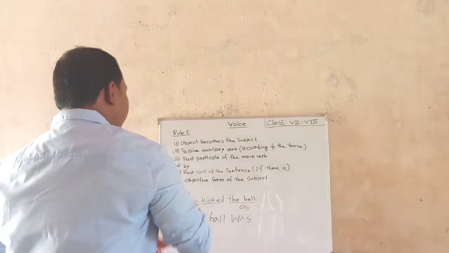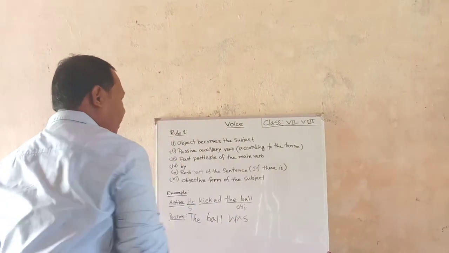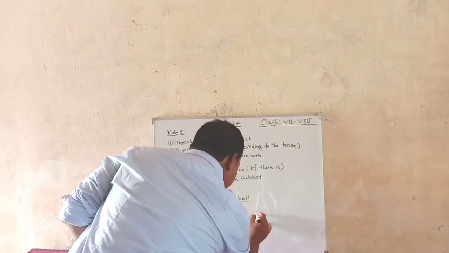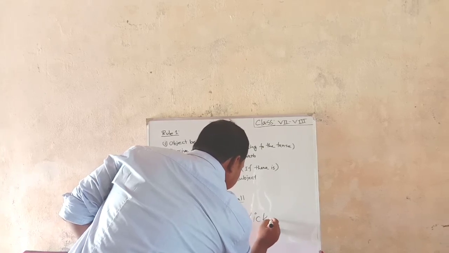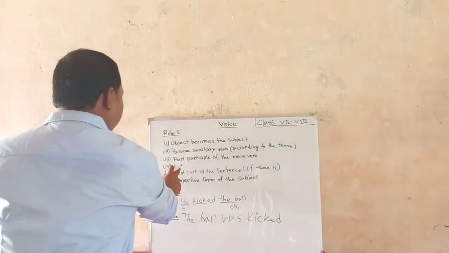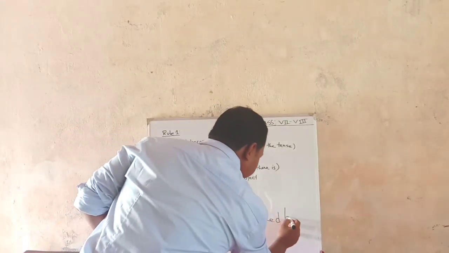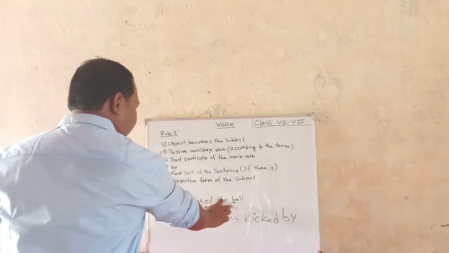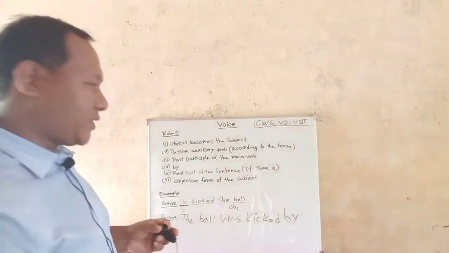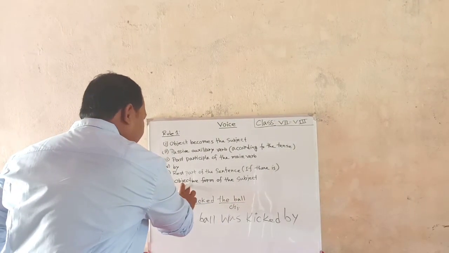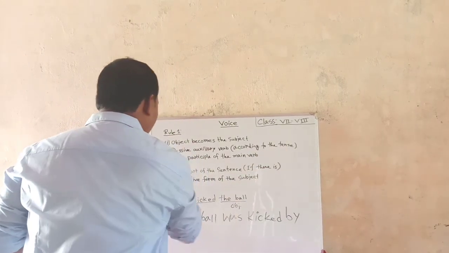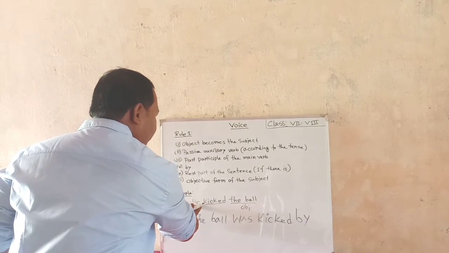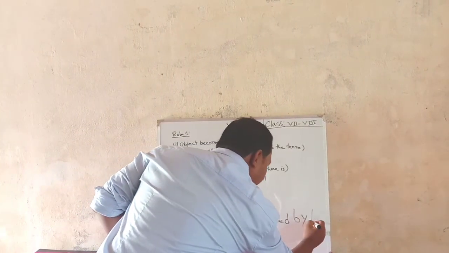then the past participle form of the main verb. You have to put the past participle form of the main verb, so it will be kicked. Then you have to put one by. Then the rest of the sentence, there is no rest part, so you will directly go to the objective form of the subject. The subject is he, so you have to put the objective form of this subject, he. So it will be him.